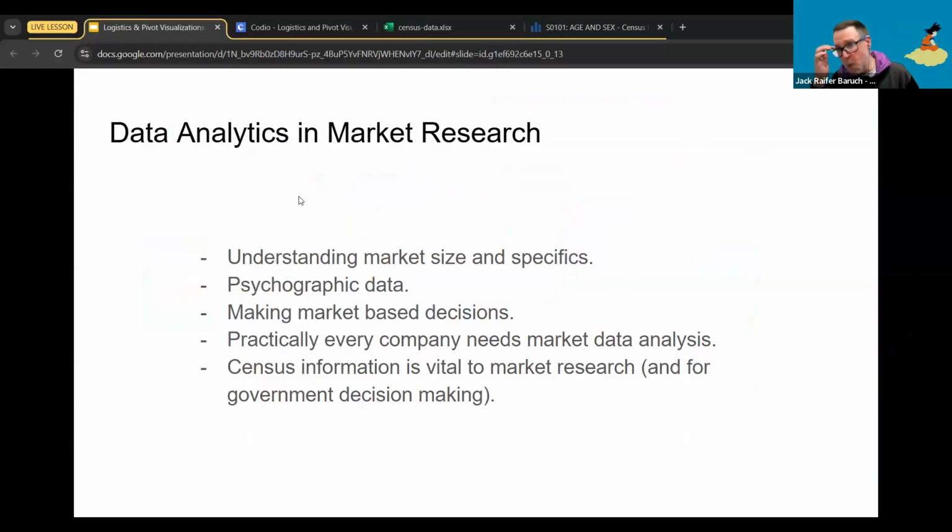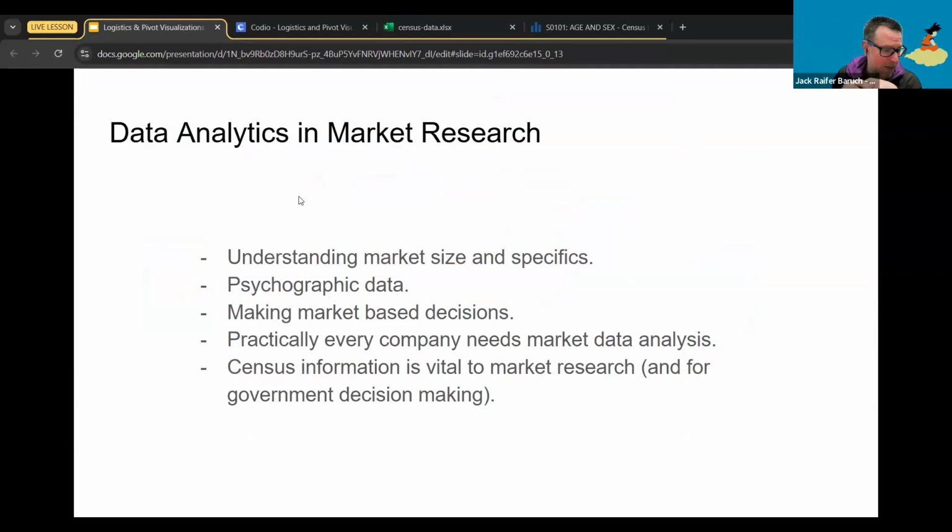All right, so why is this whole idea of data analytics in market research important? Market research has been around for decades, and it's very, very important. They actually use the data from censuses and from other sources to understand many things: market size and specifics, which is what we're going to do today.